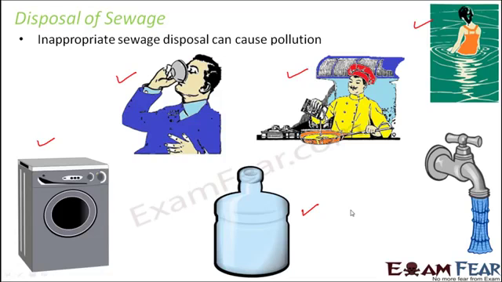Now if the water itself is dirty and polluted, we are basically getting all the bad things inside our body. If you are eating food which contains contaminated water, you are very likely to suffer from a waterborne disease. If you are taking a bath in polluted water, you are very likely to get some skin diseases.